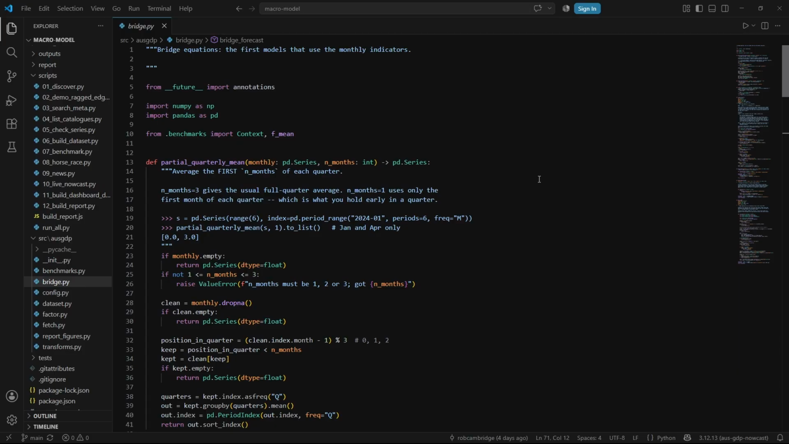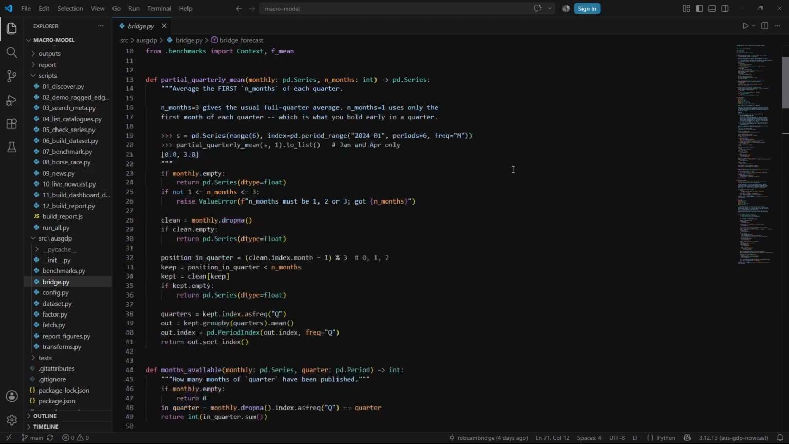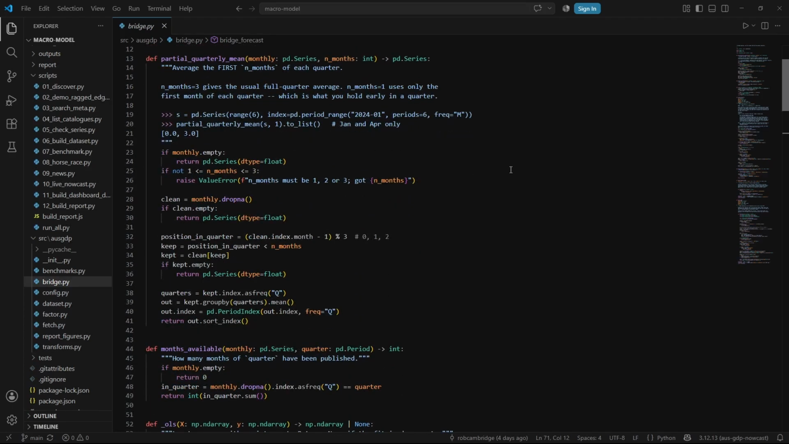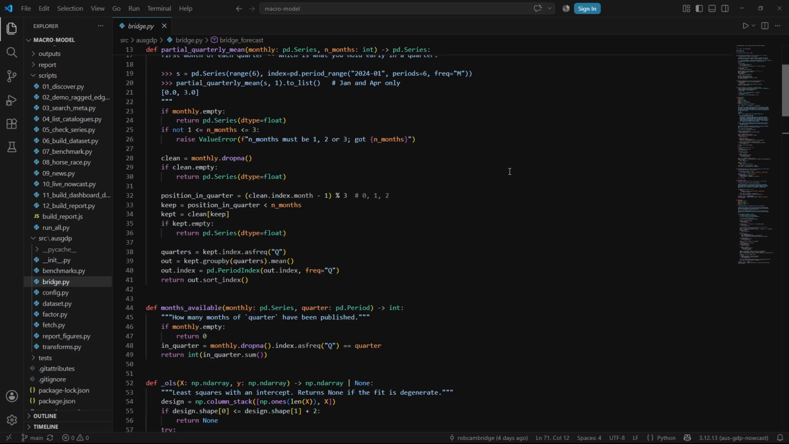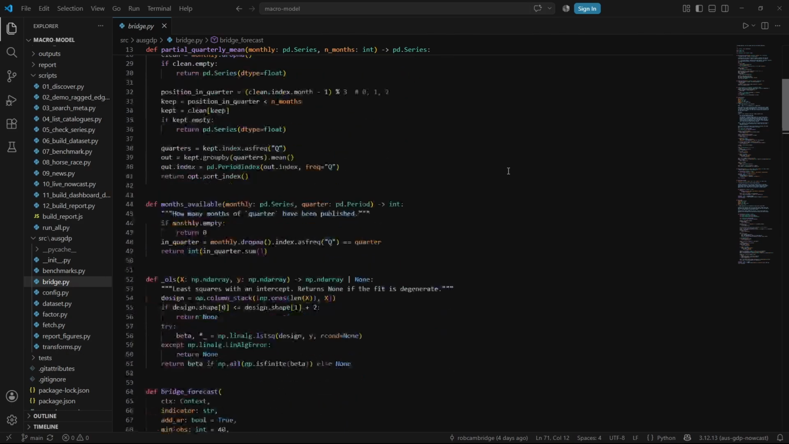So what does this actually look like to build? The whole thing is written in Python, which has become the default language for this kind of work in central banks and finance alike.